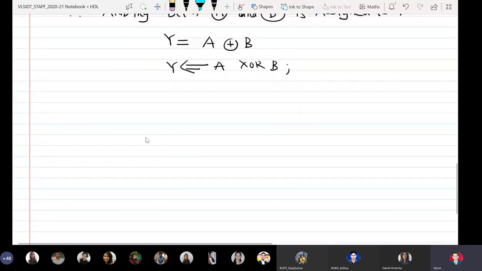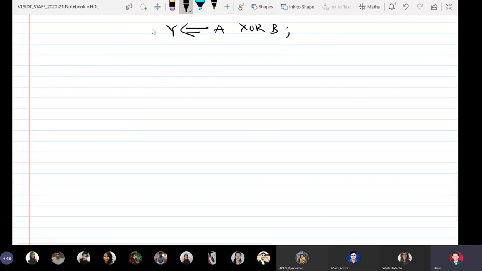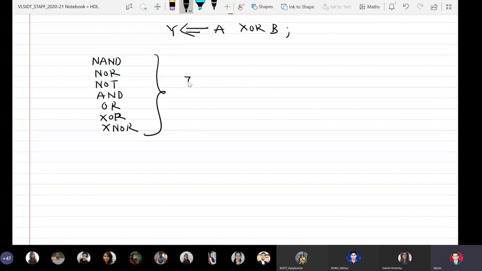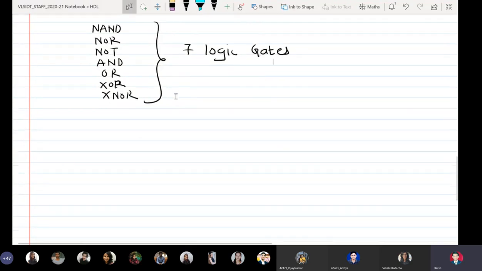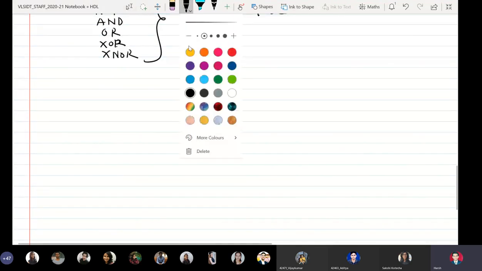Okay, so the different keywords which are available in the language are NAND, NOR, NOT, AND, OR, XOR, and XNOR. Okay. Fine. So now we will write the complete architecture.